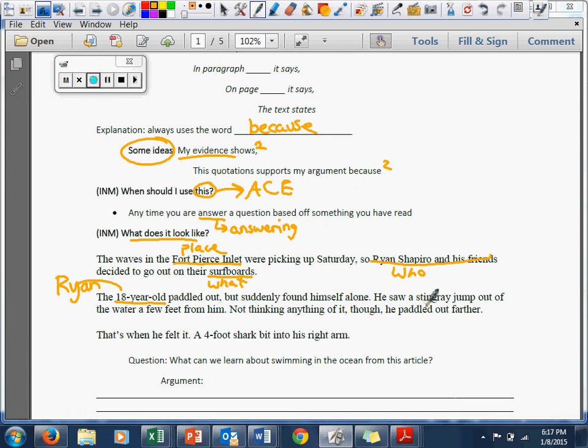He saw a stingray jump out of the water a few feet from him. Not thinking anything of it, though, he paddled out farther. That's when he felt it. A 4-foot shark bit into his right arm. So I'm going to say he was alone. He was not thinking. And a 4-foot shark, I'm going to circle this because it's really important, bit him. And I'm going to draw an arrow to that. And just as an annotation, so I know that in that sentence, something painful happened. All right, so make sure you have annotations like this down.